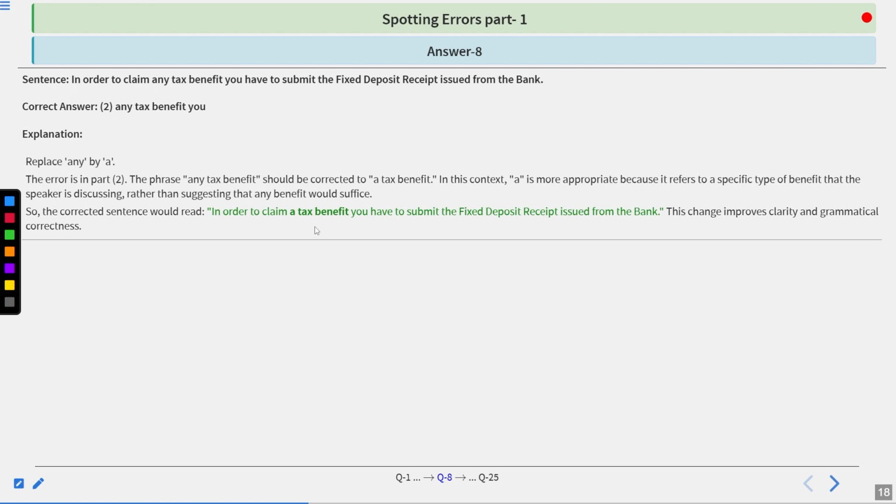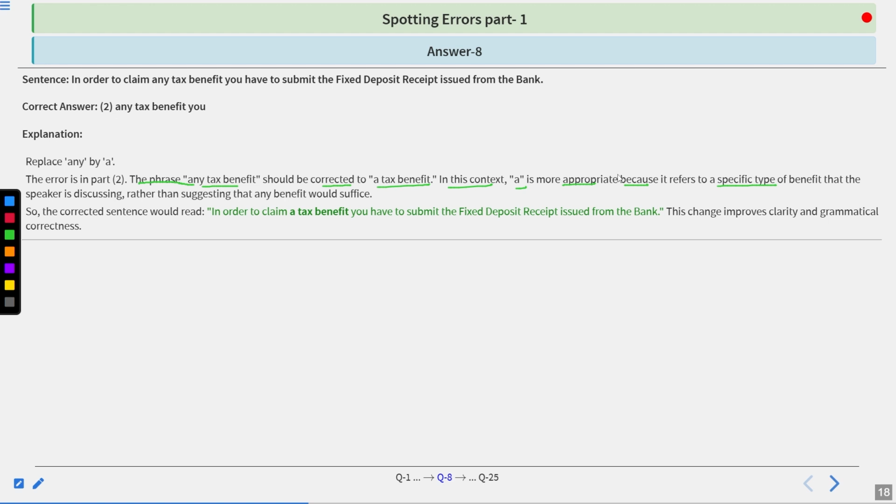The explanation is, replace any by a. Error is in part 2. The phrase any tax benefit should be corrected to a tax benefit. In this context, a is more appropriate because it refers to a specific type of benefit that the speaker is discussing, rather than suggesting that any benefit would suffice.